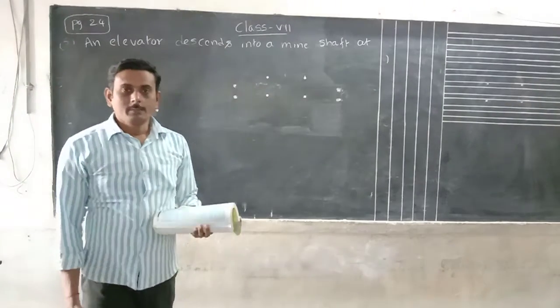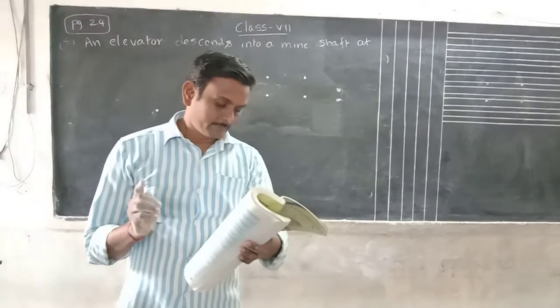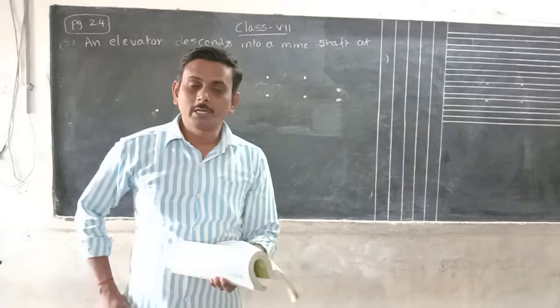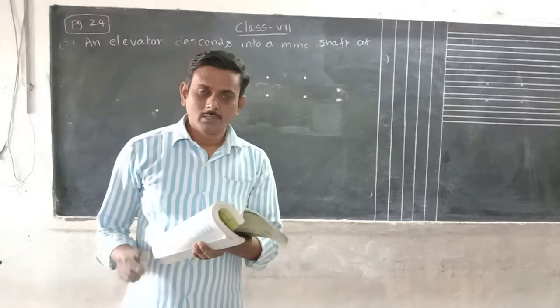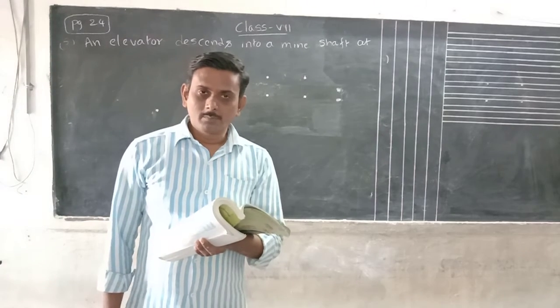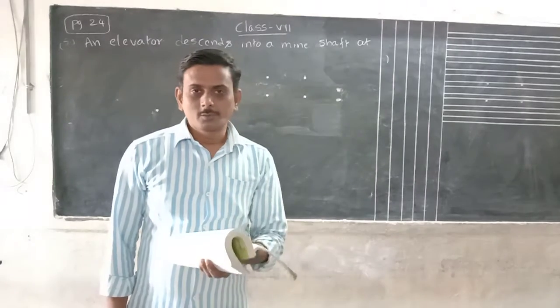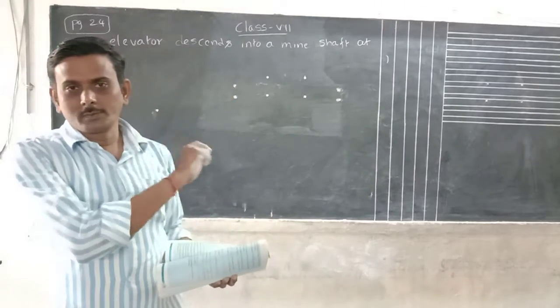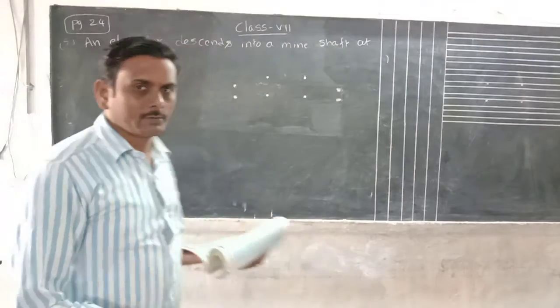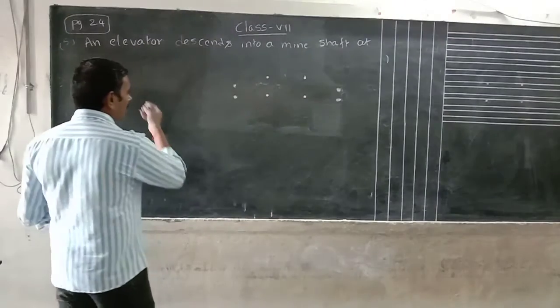Hello students, in the previous class we completed up to the fourth question on page number 24, integer chapter. This is the final question. By completing this one, we complete this chapter. Later we can go for the new chapter. What is the question? I will write it here.